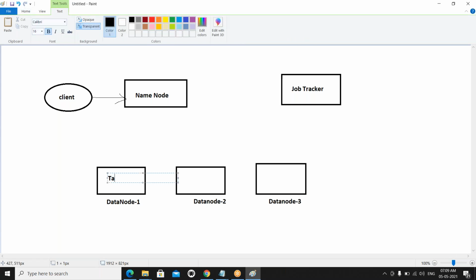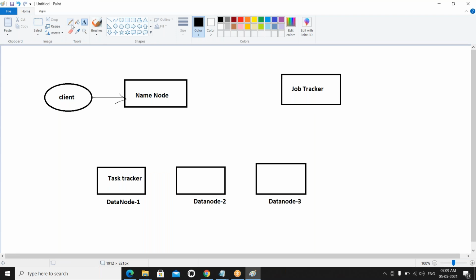It is going to execute the task assigned by the job tracker. The job tracker is the manager, and the task tracker is nothing but the worker.